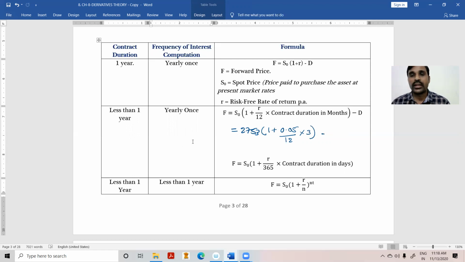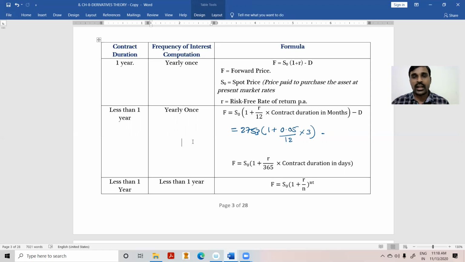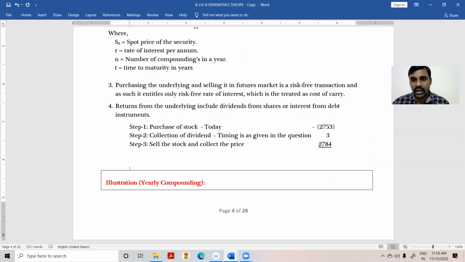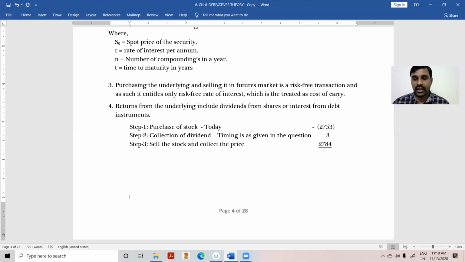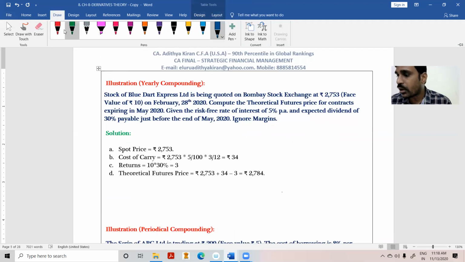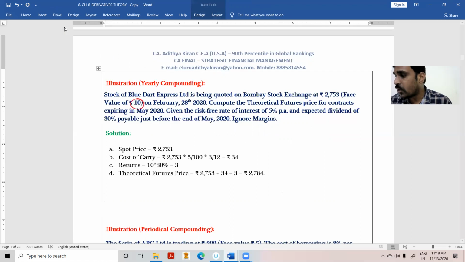Minus dividend. How did we get the dividend amount? Look at the dividend amount. The dividend amount is equal to face value per share into rate of dividend. Face value is 10 rupees into rate of dividend, 30%. It will be 3 rupees. That is what we did yesterday.